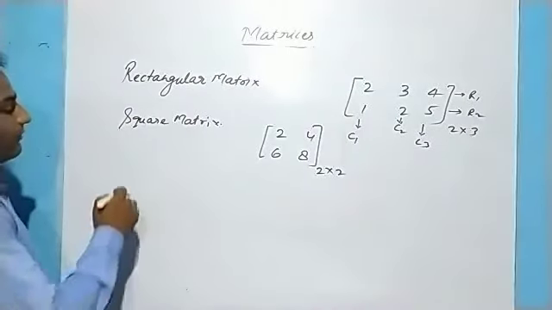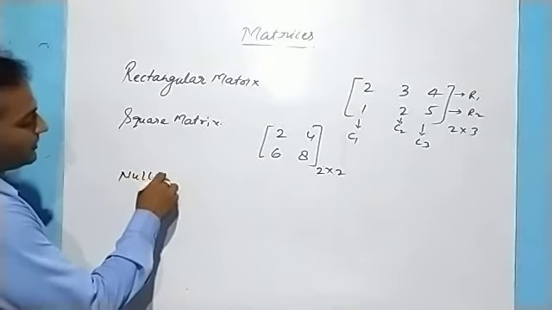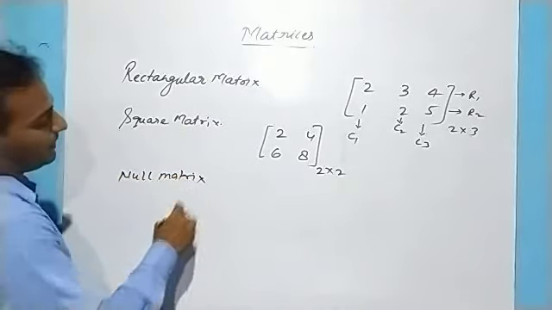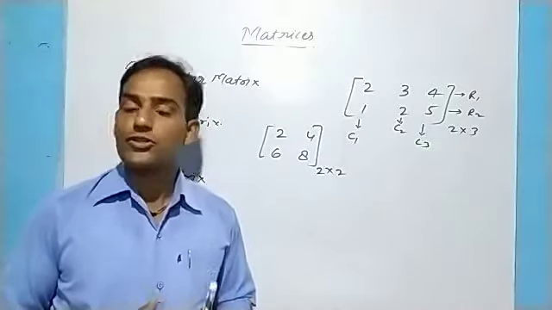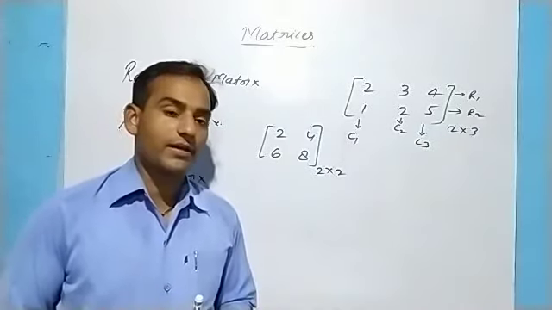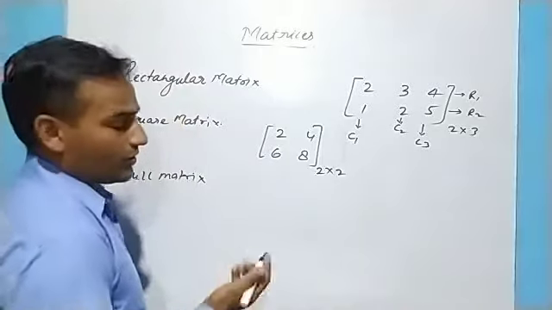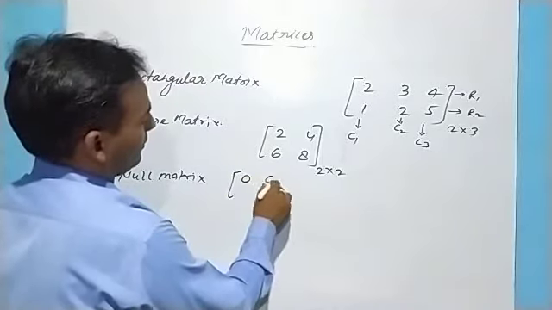Now after that we have the null matrix. What is a null matrix? When all the elements of the matrix are 0, that kind of matrix is called a null matrix or zero matrix. So the elements will all be 0, 0.